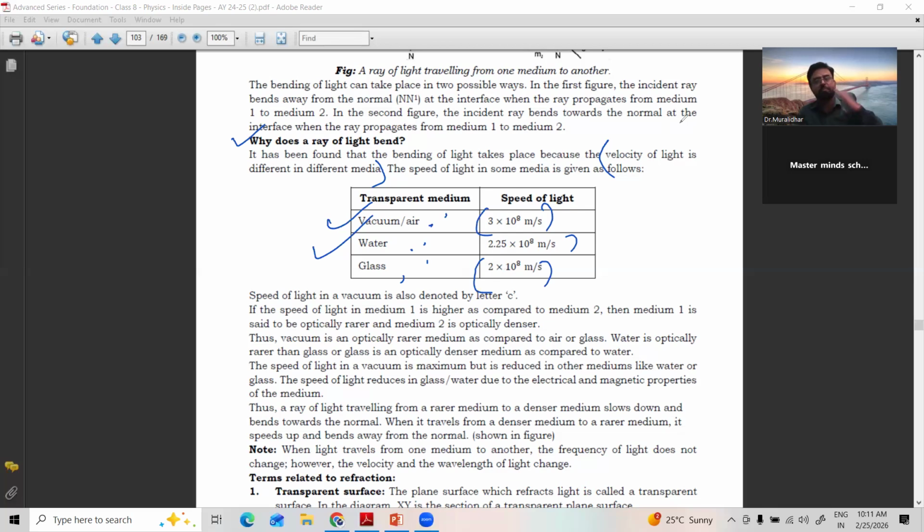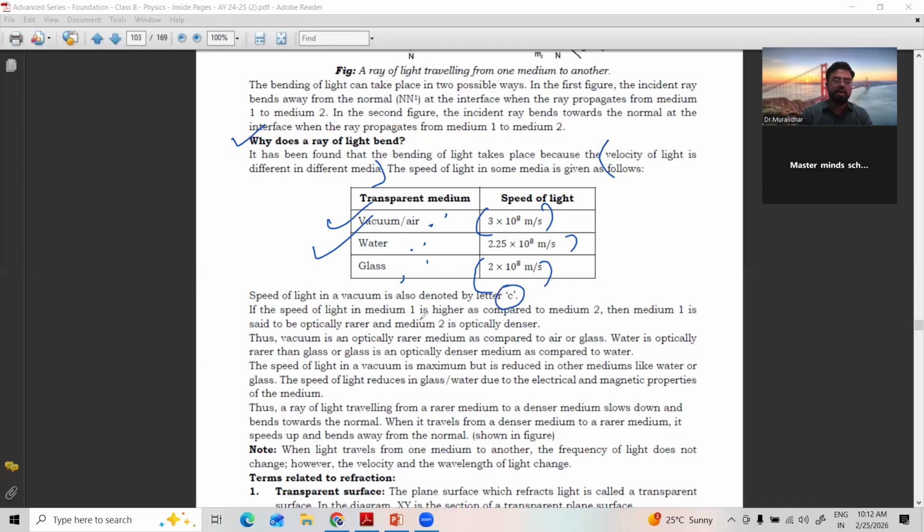If light travels in the same medium, it won't bend. It moves in a straight line. That is called rectilinear propagation. But whenever light passes from one medium to another medium, bending takes place. The speed of light in a vacuum is also denoted by c.